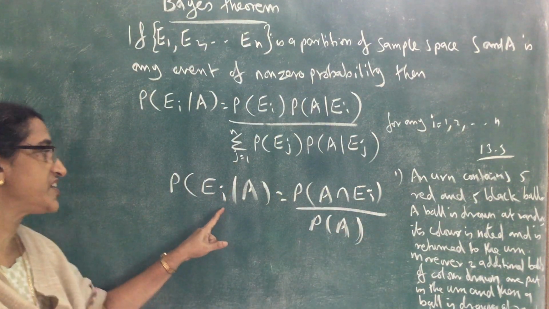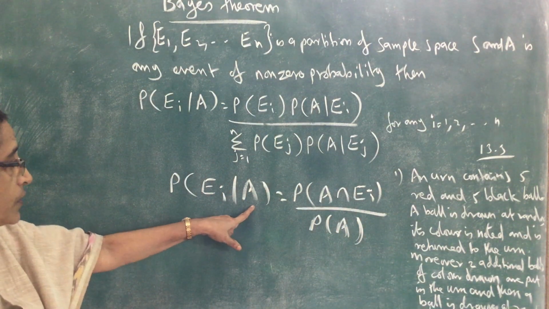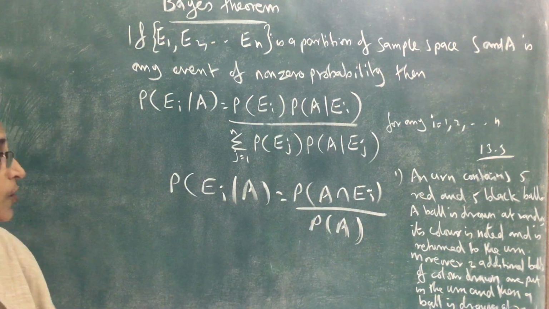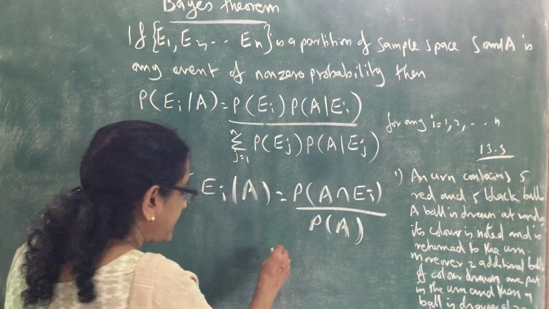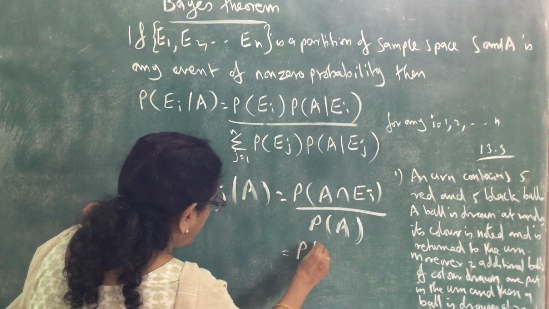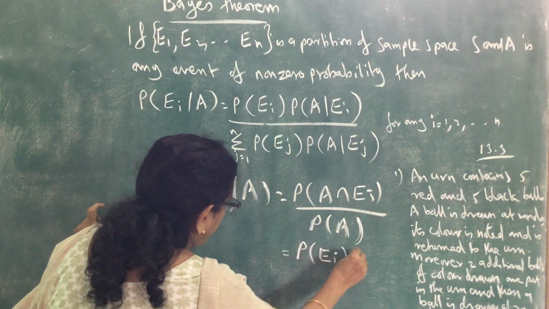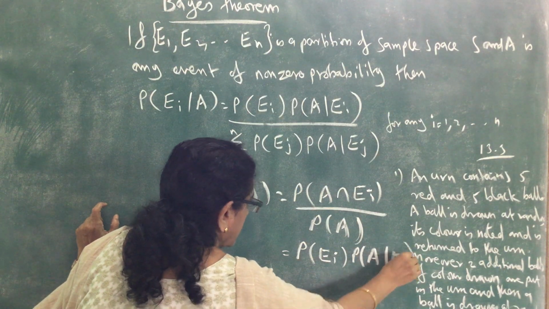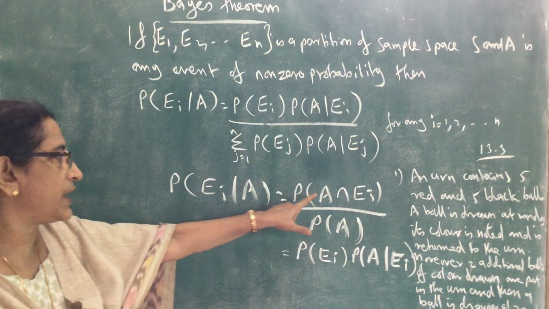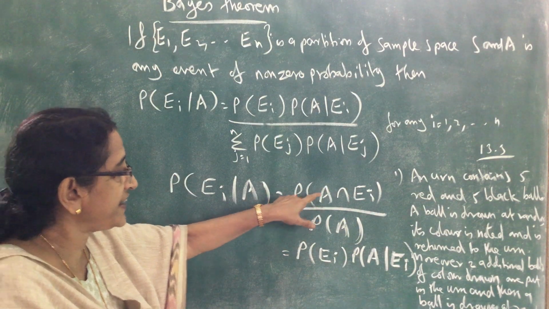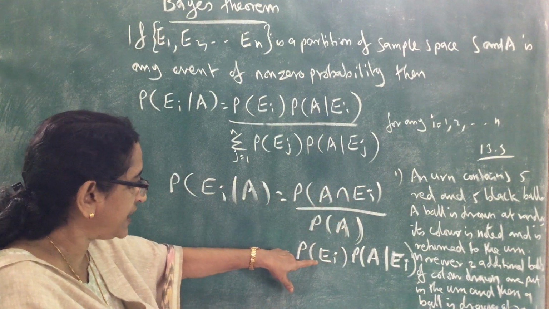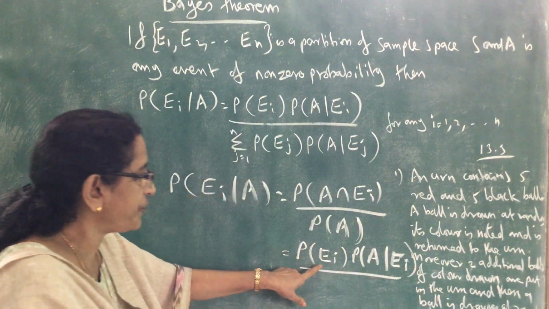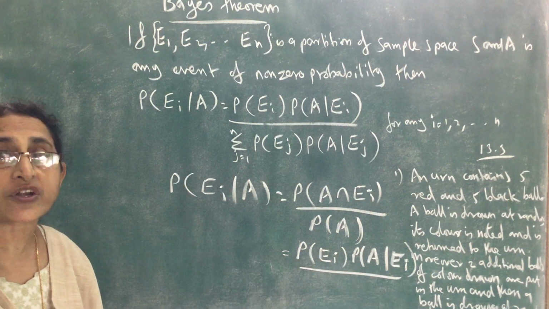We know this formula, conditional probability of Ei given A equal to probability of A intersection Ei divided by probability of A. And we know probability of A intersection Ei is equal to probability of Ei into probability of A given Ei. Again, we apply the formula, multiplication theorem. Probability of A intersection Ei equal to probability of Ei into probability of A given Ei and divided by probability of A, that by the theorem of total probability.